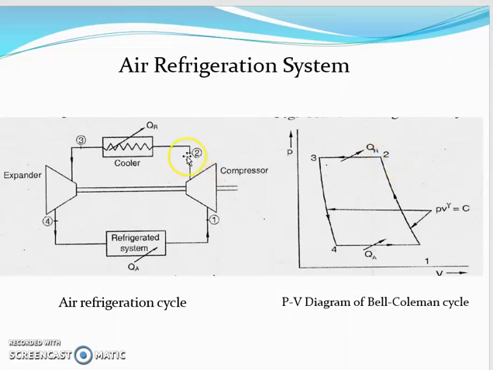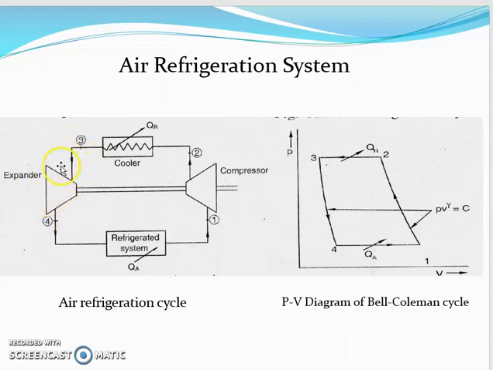Then that high pressure, high temperature air passes to the cooler. Within the cooler, it gets cooled down at constant pressure. Since it is cooling at constant pressure, volume decreases and temperature also decreases. And then after that, theoretically at point 3, temperature would be close to atmospheric temperature, and then that air passes to the expander.